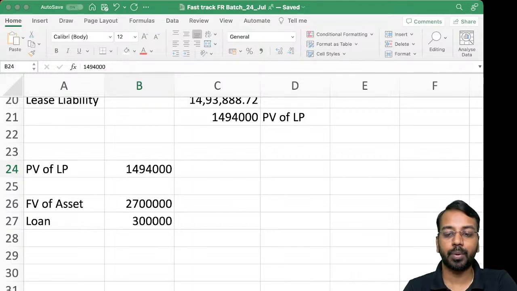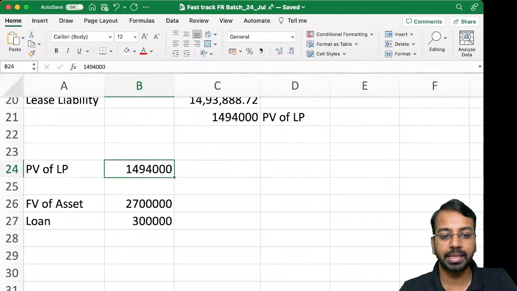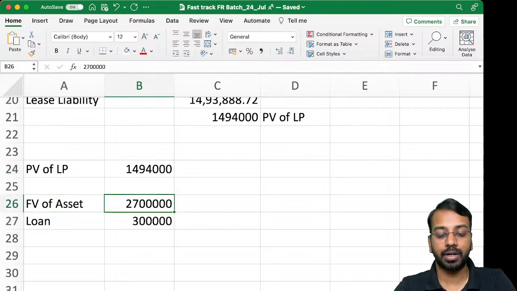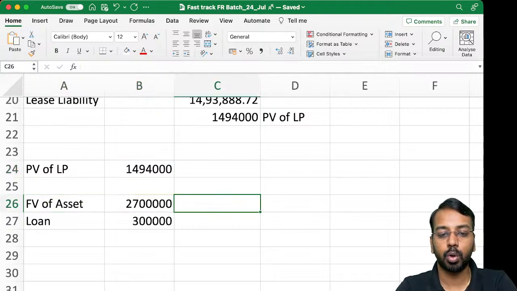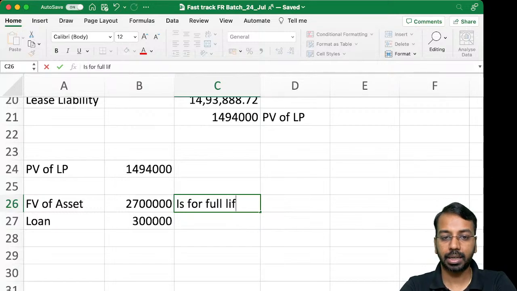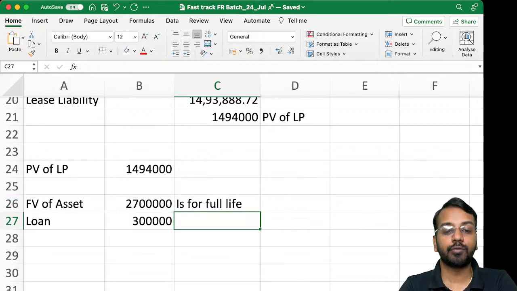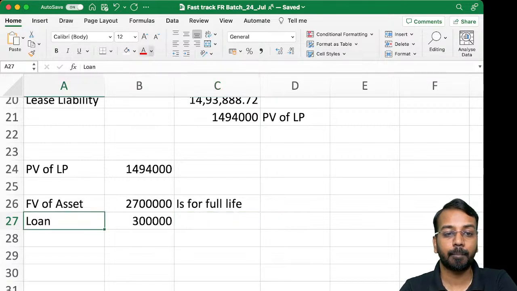Second component pertains to the loan amount. But one more thing you have to understand is the fair value of the asset being transferred is for the full life. But are we taking it for the full life? No, we are not taking it for the full life. How much are we taking it for?